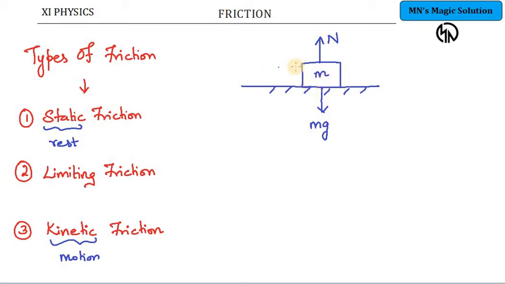Because the frictional force acts on the object only to the extent that it opposes the external force. So the downward force due to the mass of the object is opposed by the normal acting in the upward direction, and there is no frictional force when the object is at rest.